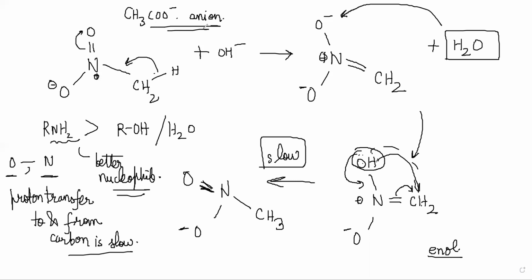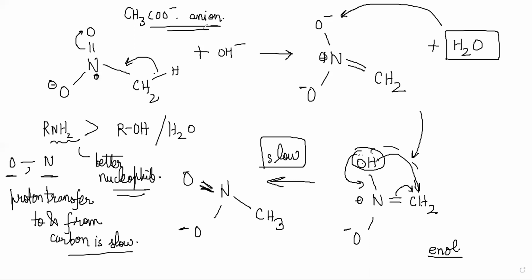The pKa of acetic acid is about 5, as is the pKa of PhNH3 plus. So an equilibrium is set up, and now the solution contains these species, right? One equilibrium is PhNH3 plus to PhNH2 plus H plus.